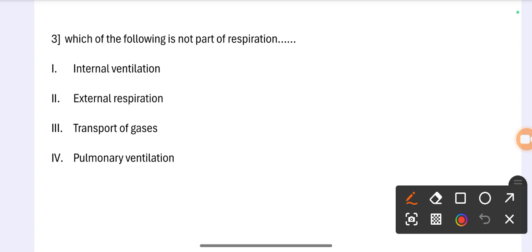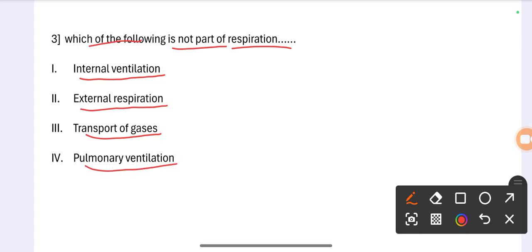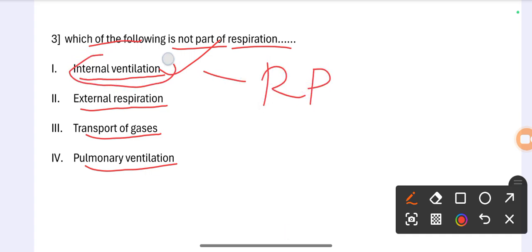Question number 3. Which of the following is not a part of respiration? Option 1 internal ventilation, option 2 external respiration, option 3 transport of gases, option 4 pulmonary ventilation. The correct option is internal ventilation. Internal ventilation is not the respiratory part. Okay, the correct option is 1, internal ventilation.